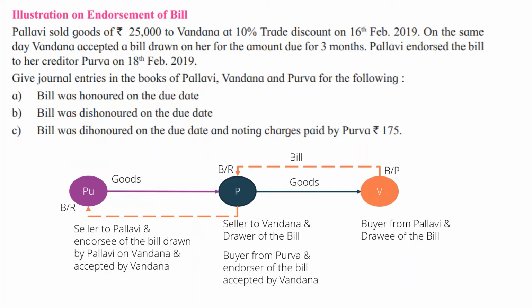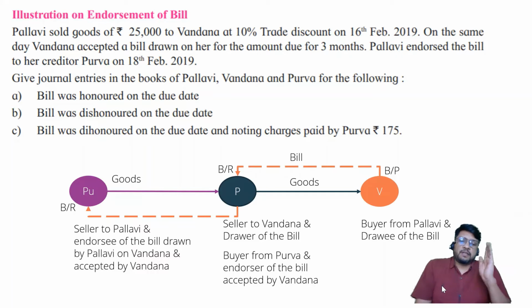Check out this particular enlarged format now. Now I hope you can understand what is happening. The bills payable, which is called bills payable by Vandana, is one bills payable, and there is no other bills payable. That bills payable of Vandana becomes bills receivable for Pallavi, that becomes bills receivable for Purva.